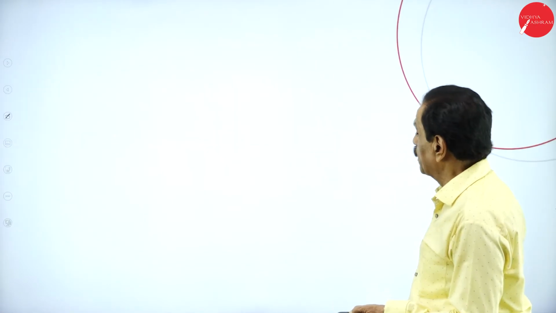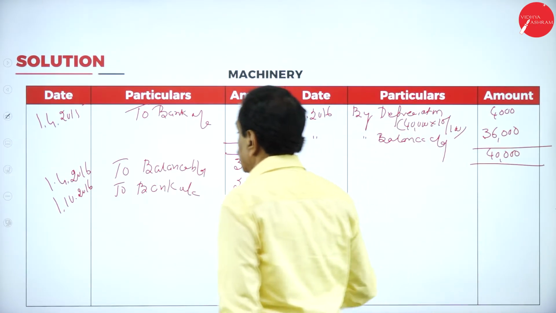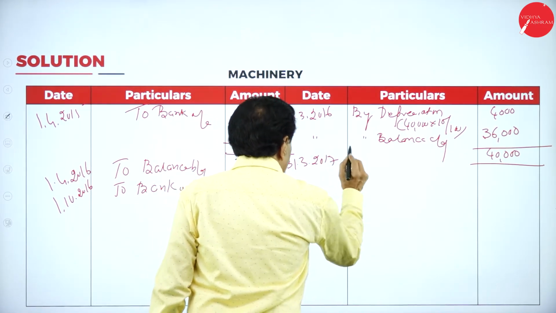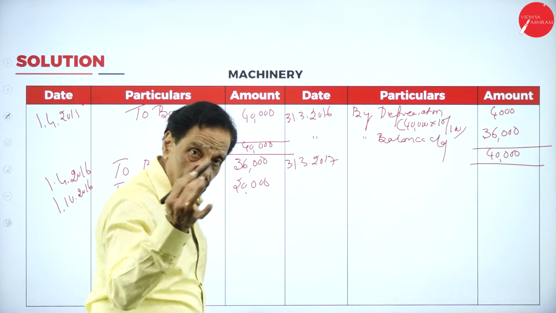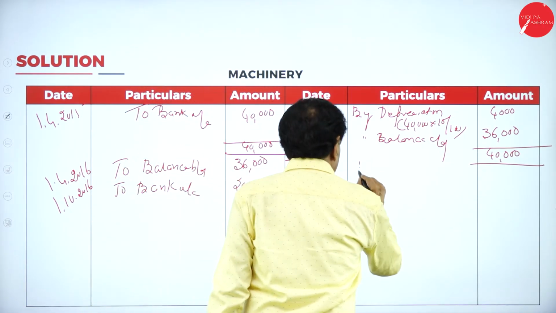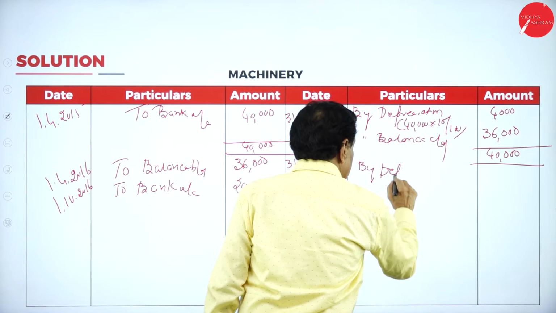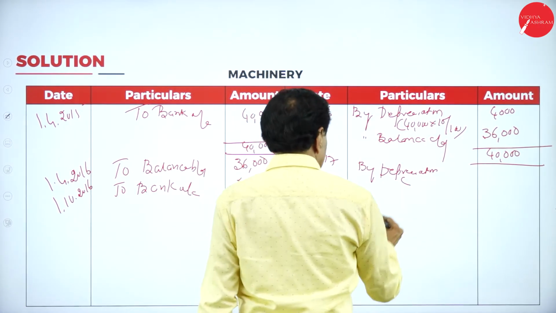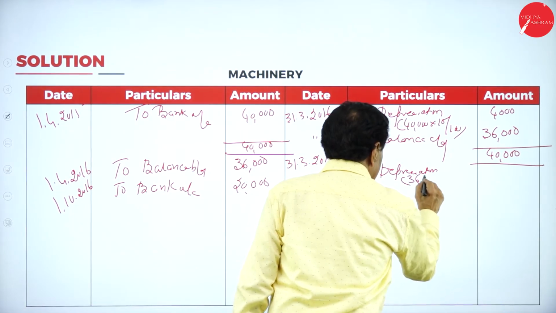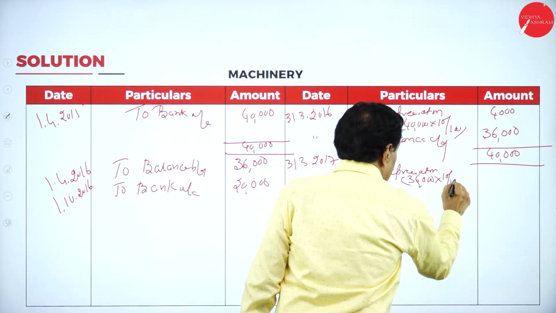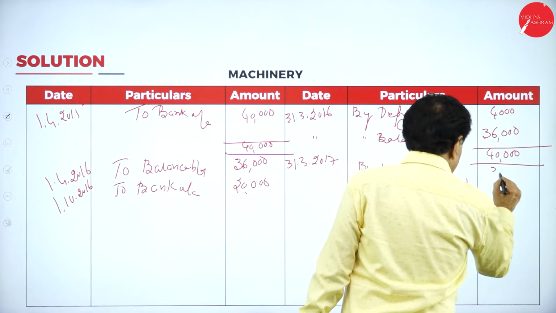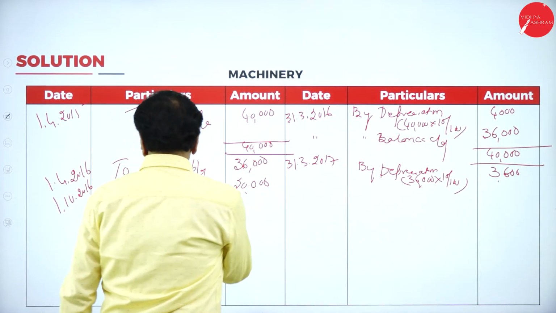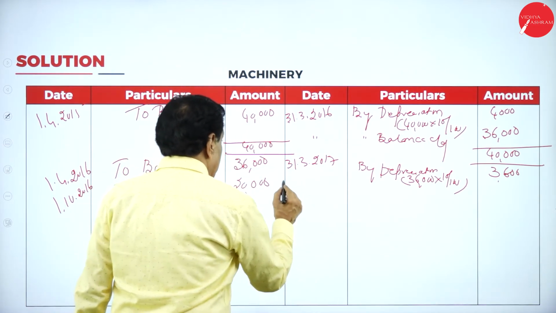Okay. Here, come back here. 31/3/2017 is nothing but 1/4/2017, by depreciation in the bracket 36,000 into 10 by 100, 3,600.